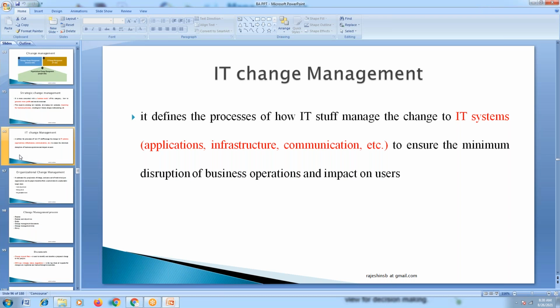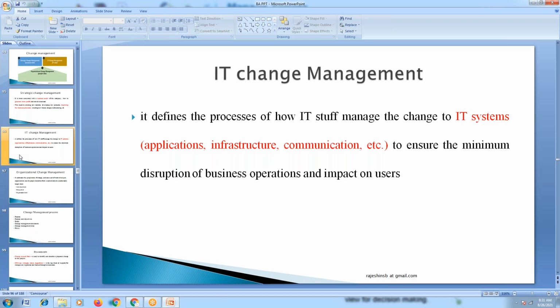How do we transform our systems? Nowadays you see migration happening. For example, projects that were earlier developed on mainframes are now migrating to the next technology.